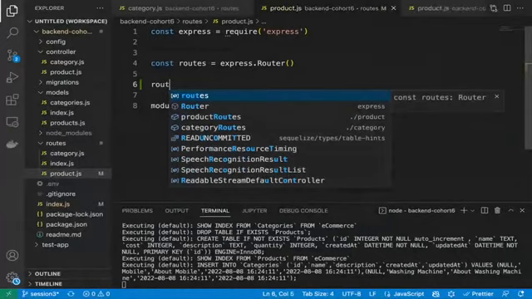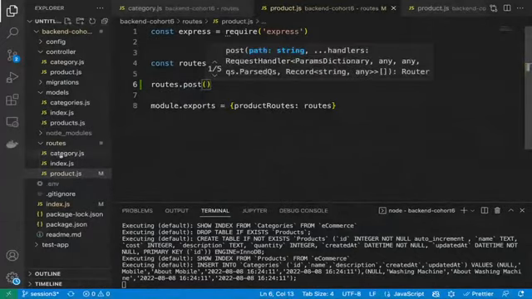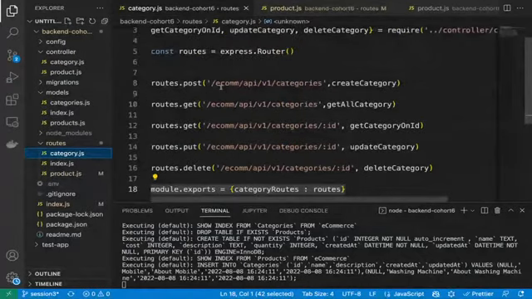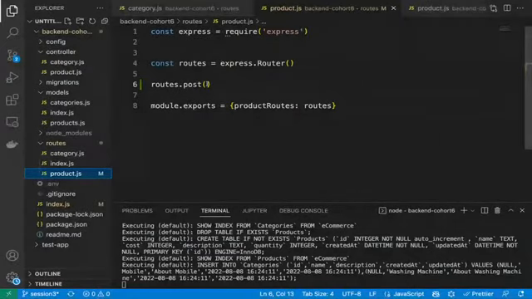Okay, guys. So now, in the meanwhile, when somebody is doing that, let's create one post API here. Let's create the routes post API, and we will follow the same pattern which you're following for the categories. Rather than categories, now we'll do the products. Same name: e-commerce API V1 categories. And now we need to provide one controller function here.